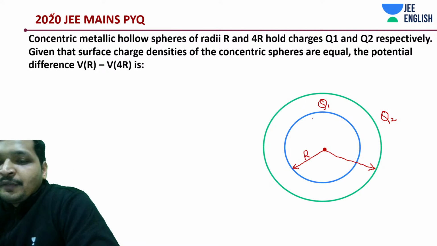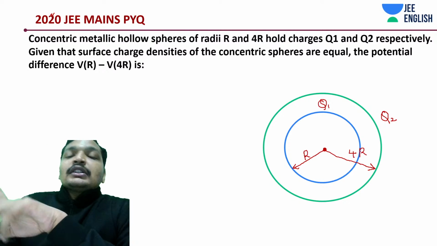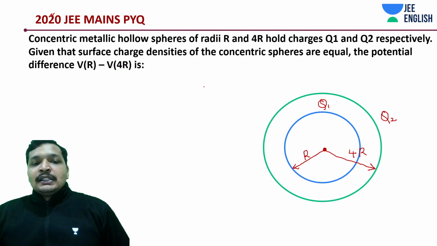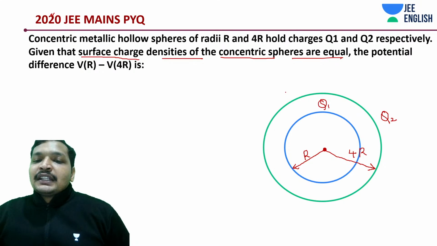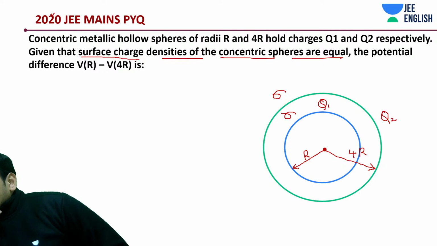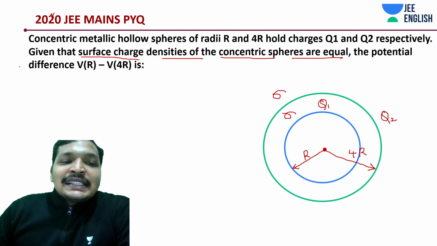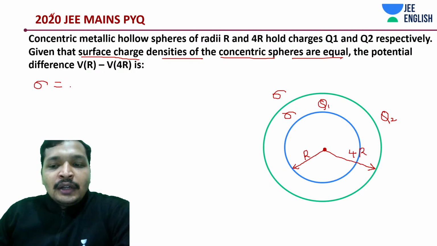Concepts are important, of course. So this can be a JEE Advanced or even JEE Mains question. Now your solution can also be in terms of Q2. What you have to remember is, it is given that the surface charge densities of the concentric shells are equal. That means if this one is sigma, this is also sigma. So in such cases, your answer could have been in Q2. It's not in Q2, I know that.